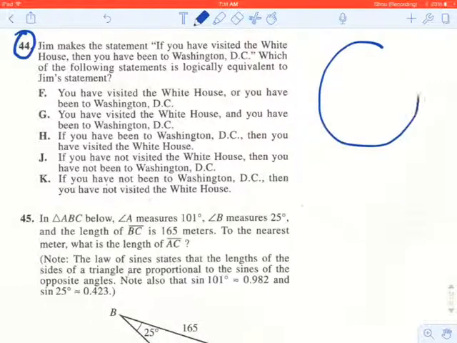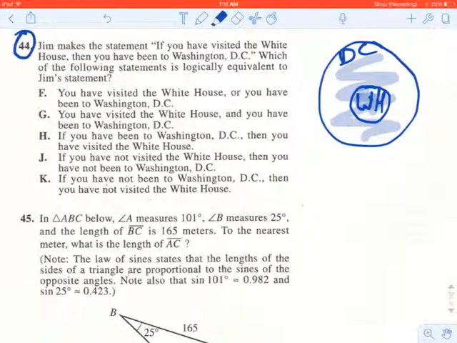So if we have this big circle that represents D.C., then inside it somewhere we have a smaller circle that represents the White House, right? The White House is within D.C. So if you have visited the White House, then you have been to Washington, D.C. So the White House has to be completely within D.C., so that there's no way to get to the White House without also being in this larger circle here. And that makes sense, right? That's the way that it's represented.